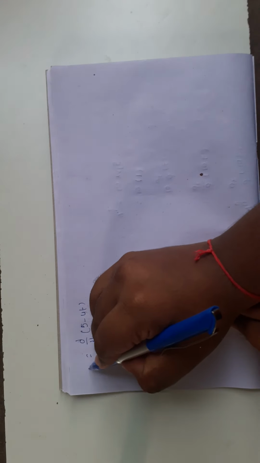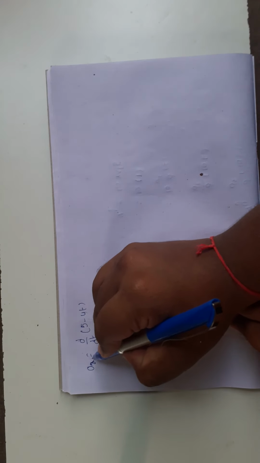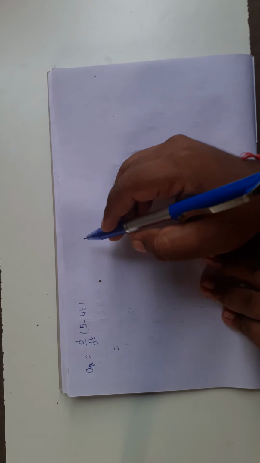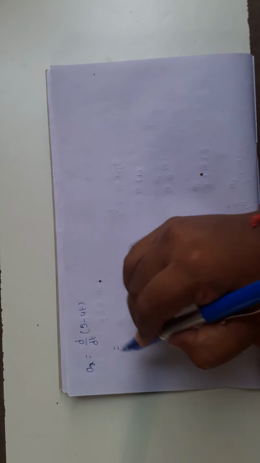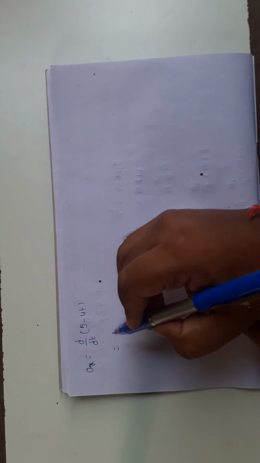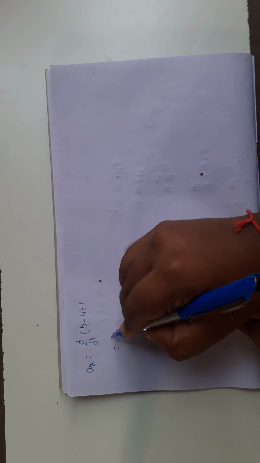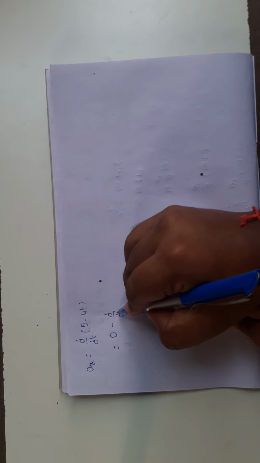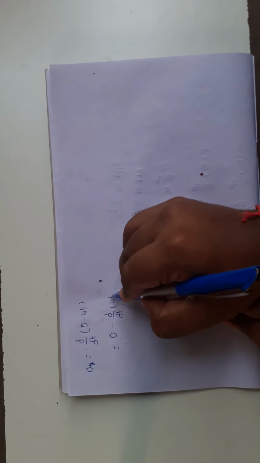So acceleration of x coordinate ax equal to d by dt of 5 minus 4t. d by dt of 5, a constant term, differentiation of any constant term is 0, minus d by dt of 4t.